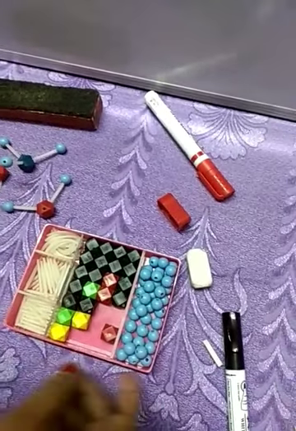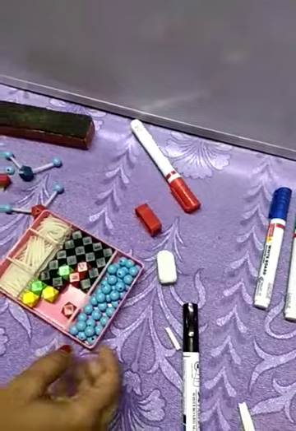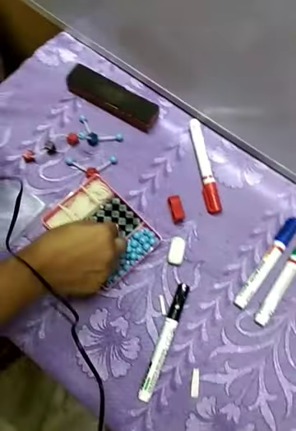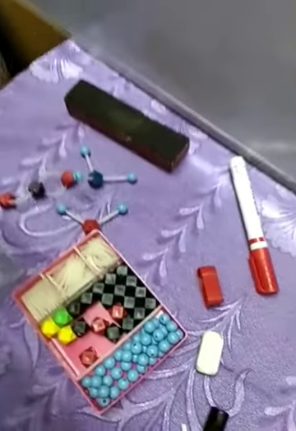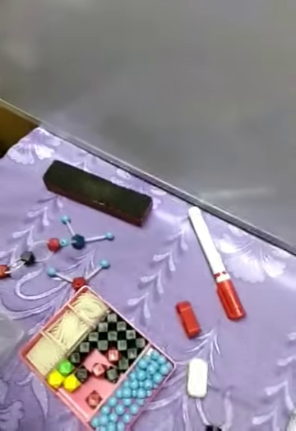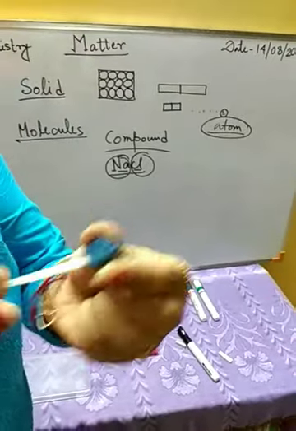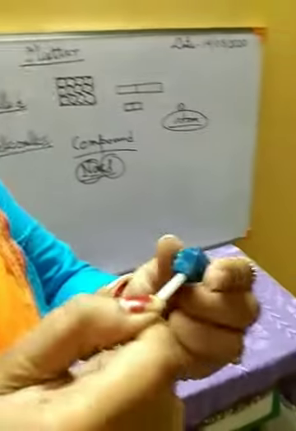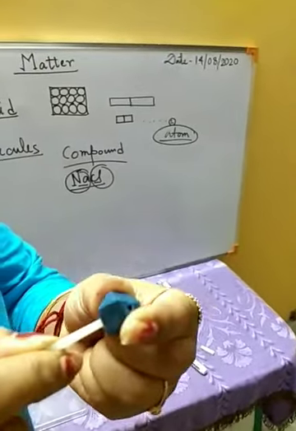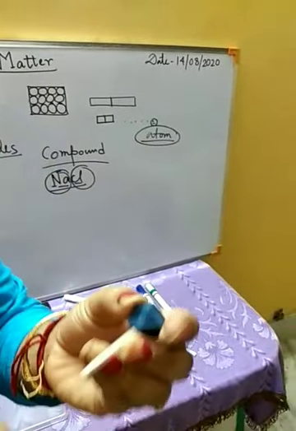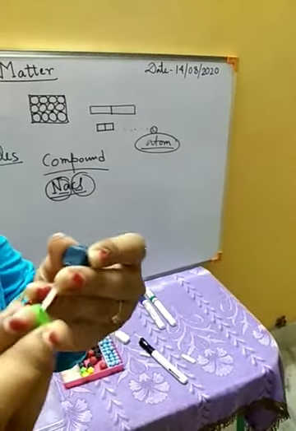From this we can make these models. So here, this blue particle, this blue atom, we will consider as a sodium atom, and this is a chlorine atom.